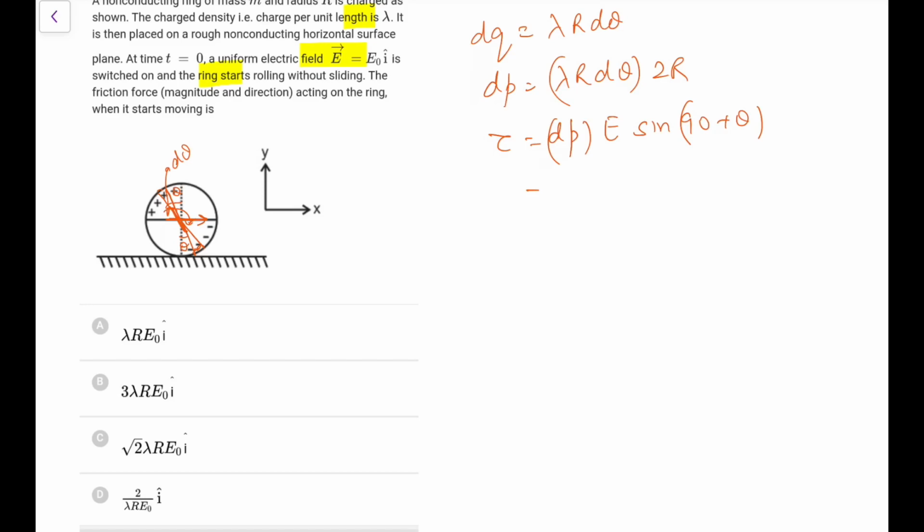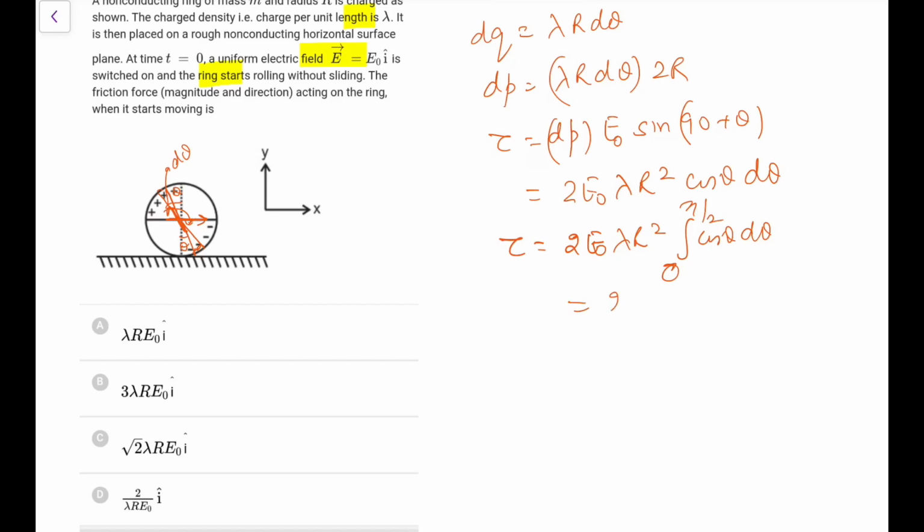Sine of 90 plus theta, you know, is equal to cos theta. So this is E naught, and dp is what we will now get, 2 E naught lambda r square, sine of 90 plus theta is cos theta d theta. So if I integrate it, the complete torque, 2 E naught lambda r square is common, cos theta d theta integration from 0 to pi by 2. You do 0 to pi by 2 of cos or sine, the answer comes as 1. We have done it many times. So 2 E naught lambda r square, this is the torque that acts. So this torque is equal to I alpha. Because it is a ring, I will write it as m r square into alpha. So what would you need?